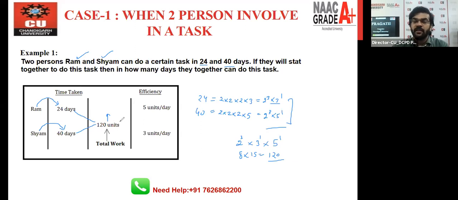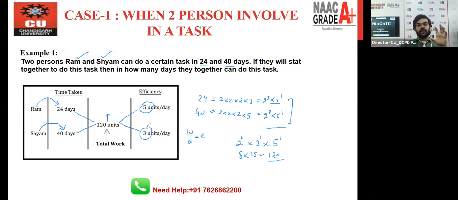And number 3, you will find out the efficiency. And how can you find out the efficiency? The same method that I discussed in the first slide. You just divide the work by the days. That will be your efficiency, right? And right now you can see that 120 divided by 24, this 5 is the efficiency for Ram. And when you divide 120 by 40, this 3 is the efficiency for Sham, right?